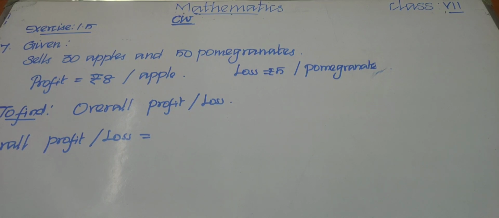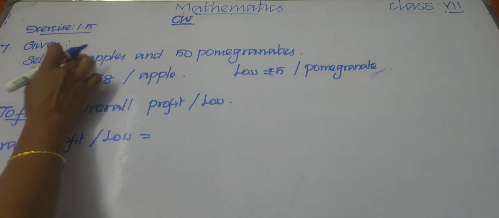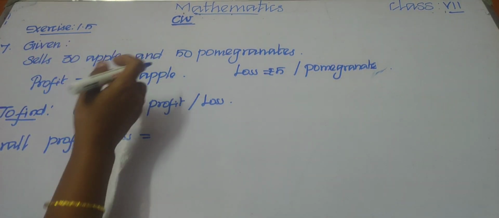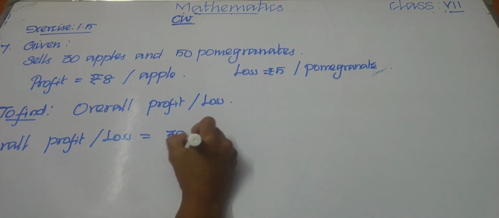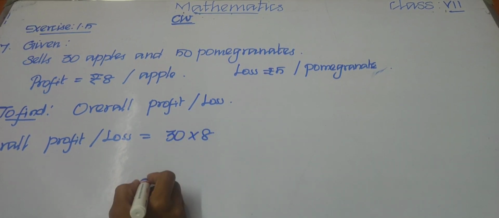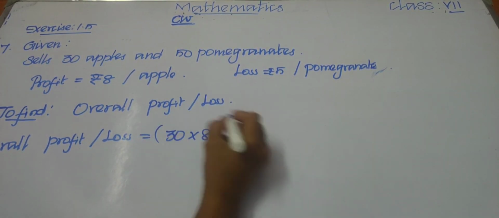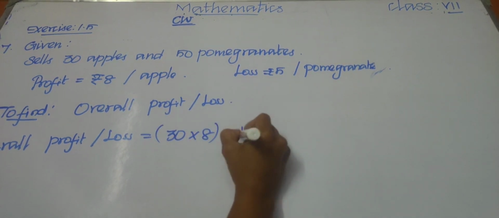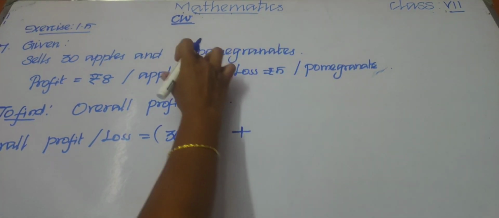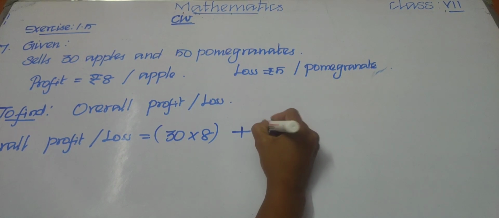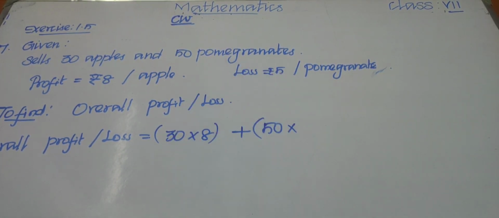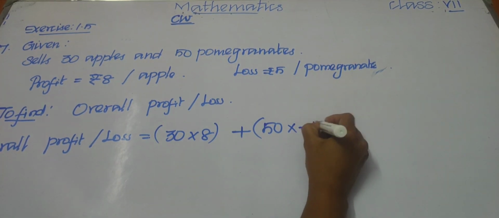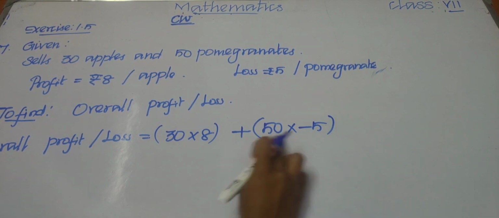She is selling 30 apples, right? So for 30 apples at a profit of rupees 8, we can do 30 into 8. Put plus. Then 50 pomegranates, and loss means we can mention it as minus, so we write minus 5: 50 into minus 5.